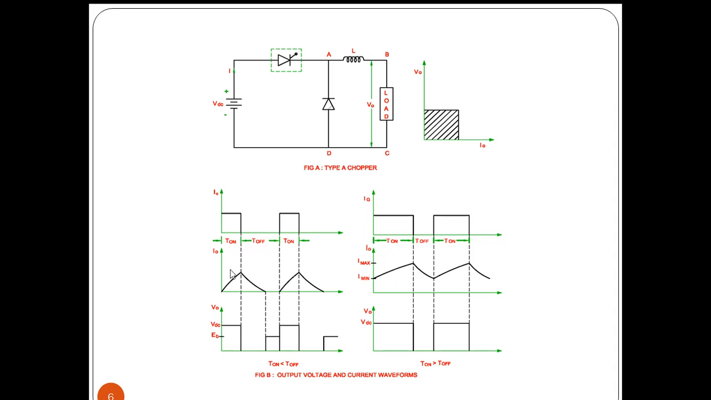When the SCR is on, the current flows through the load and increases slowly, and there will be a voltage drop across the load. By using some commutation circuit, when we turn off the SCR, due to the available energy of the inductor, the current will circulate in this closed path and slowly decrease, and the voltage across the load will be the voltage across the freewheeling diode, which is almost zero.